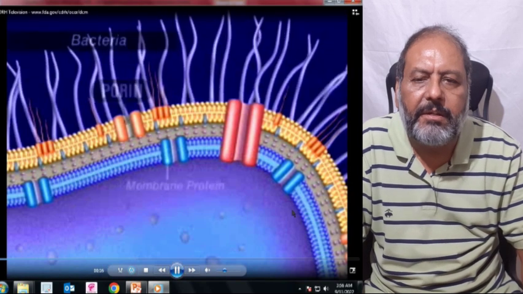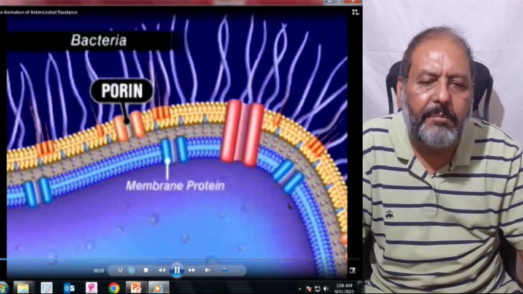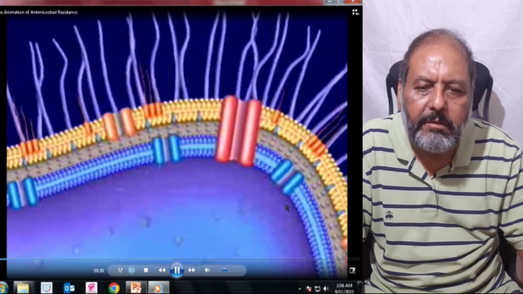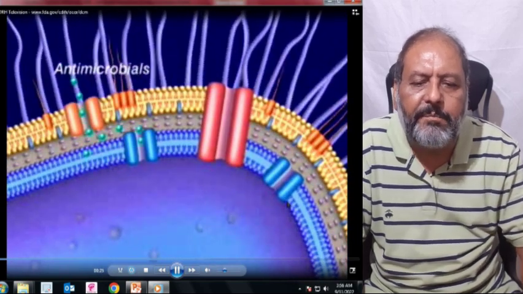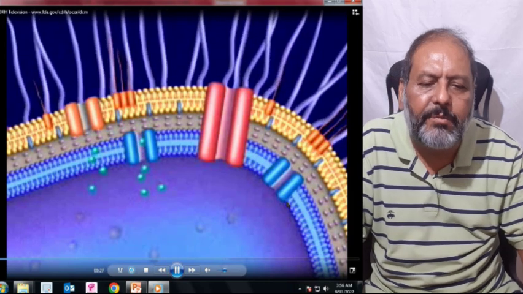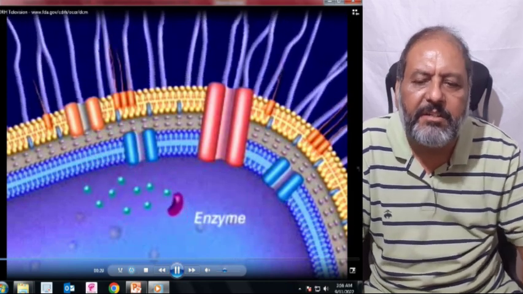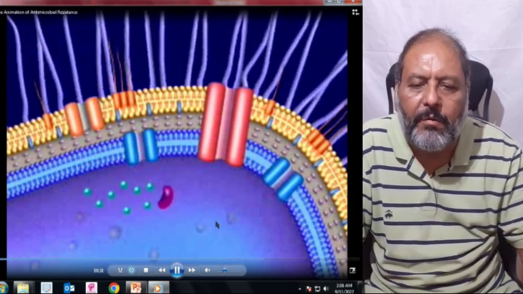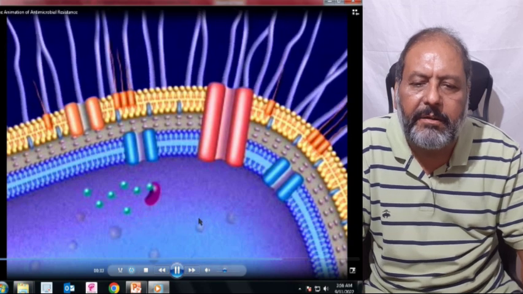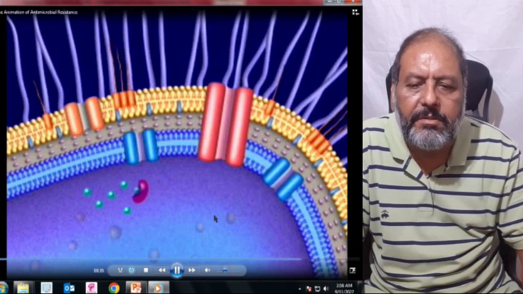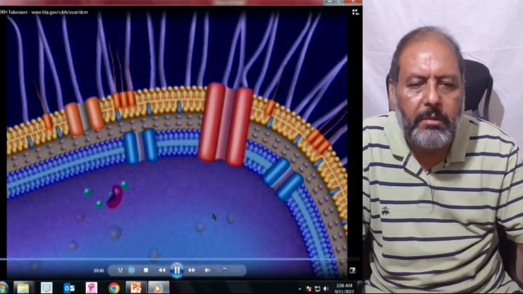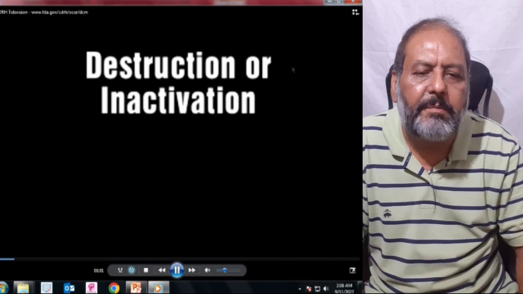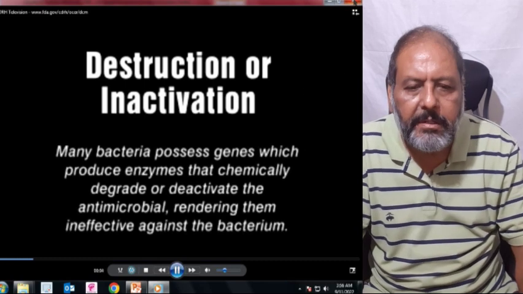Here one can see the porin of the bacteria does allow the antibiotic to come inside, and when it comes inside, the enzymes being produced by the bacterium are capable of engulfing the antibiotic, and that is just not allowing the bacteria to be inactivated by the antibiotic. So the next is